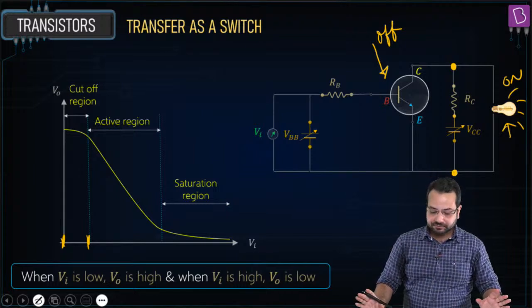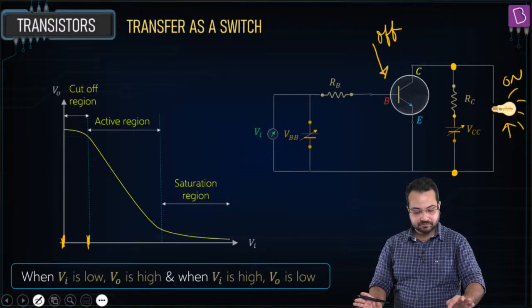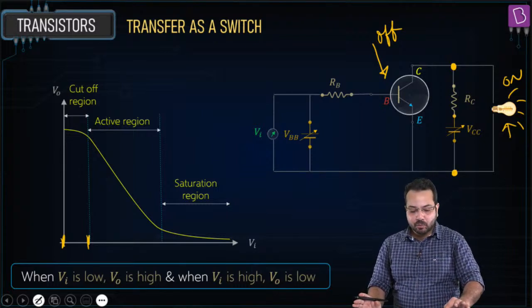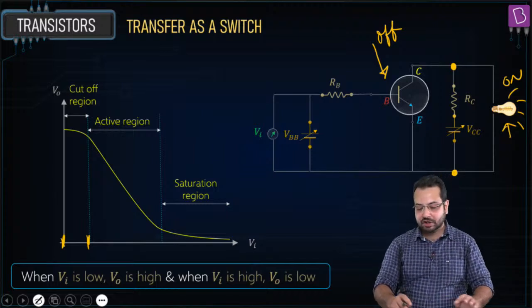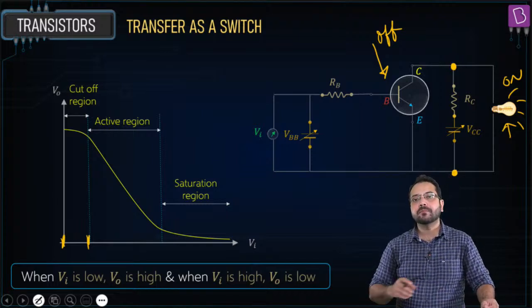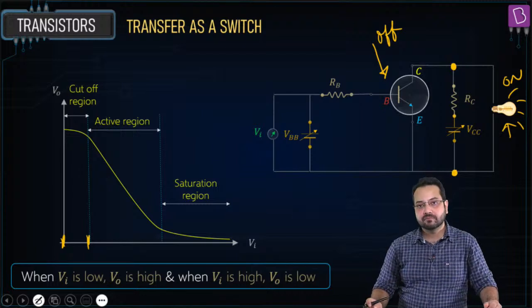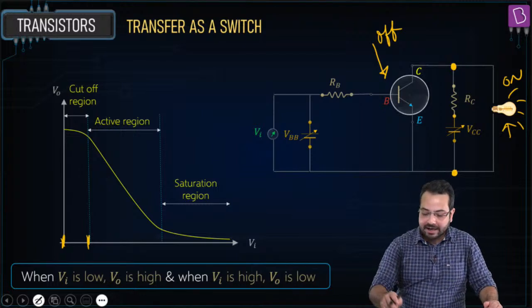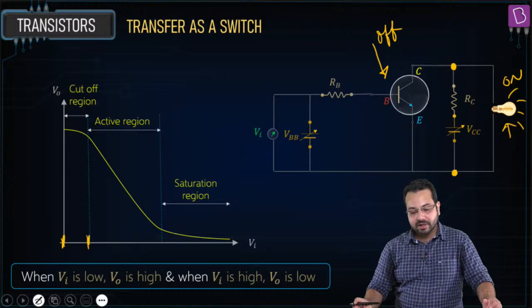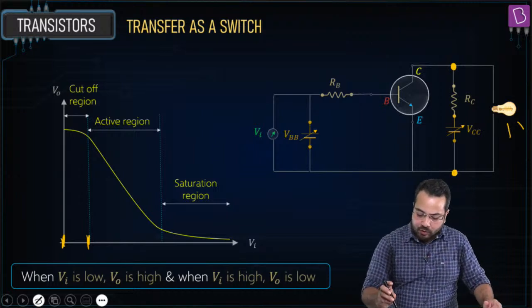Can you see that? Okay, so if we are keeping the input voltage low, the transistor would be shut off, but the bulb is going to be getting a high voltage. Or the output voltage is going to be high, hence it is going to be on. Correct? Now if we take the opposite case, what is going to happen?